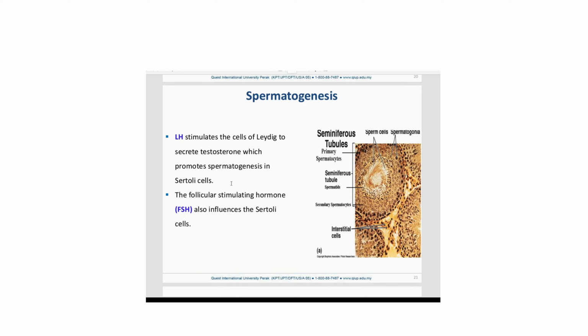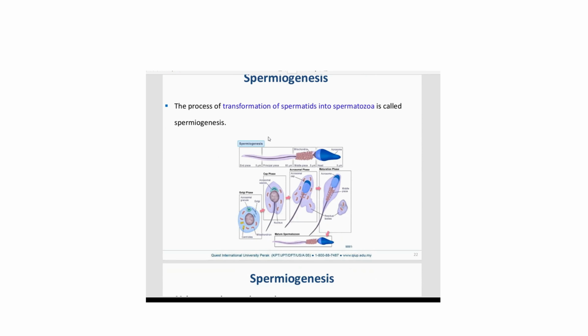Spermatogenesis is managed by two hormones, right? One is LH, luteinizing hormone, which stimulates the Leydig cells to secrete testosterone, which promotes spermatogenesis in Sertoli cells. FSH, follicle stimulating hormone, also influences the Sertoli cells. So these are two major hormones. That means if you have some problem in this hormone secretion, you may delay or you may not get spermatogenesis in males. The process of transformation of spermatids to spermatozoa is called spermiogenesis.